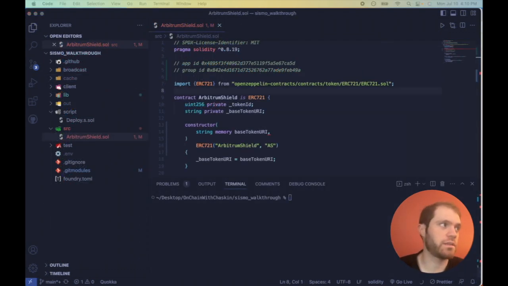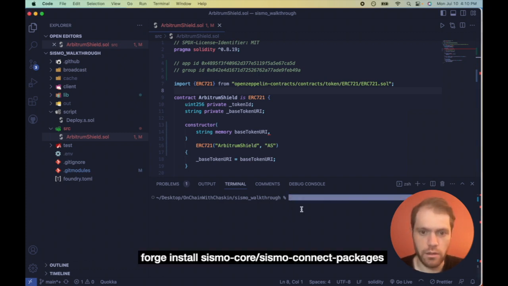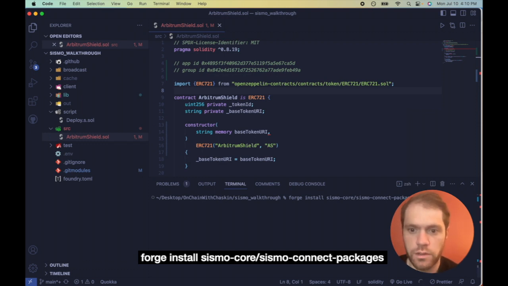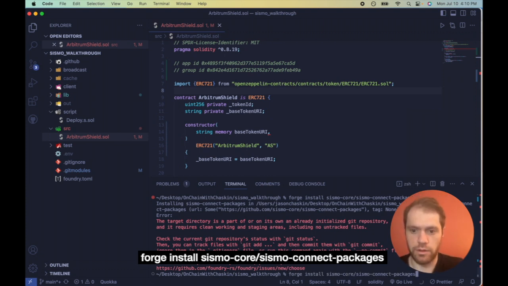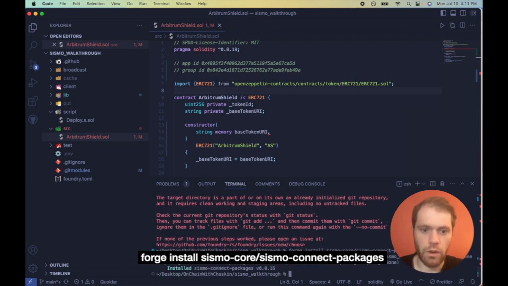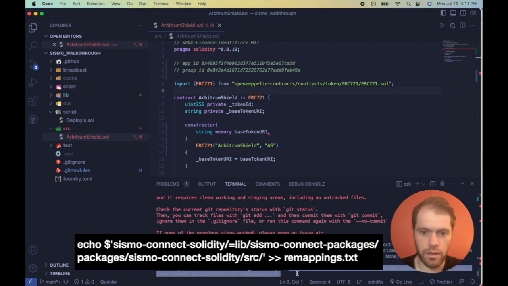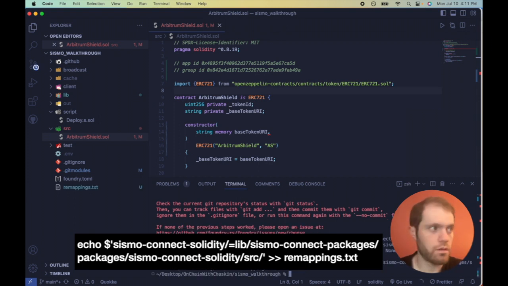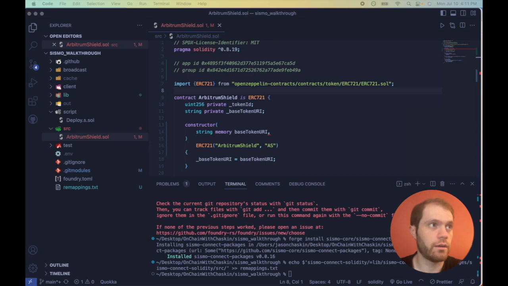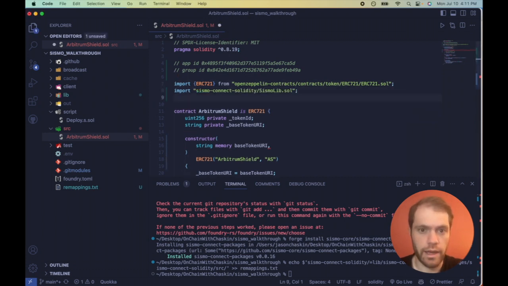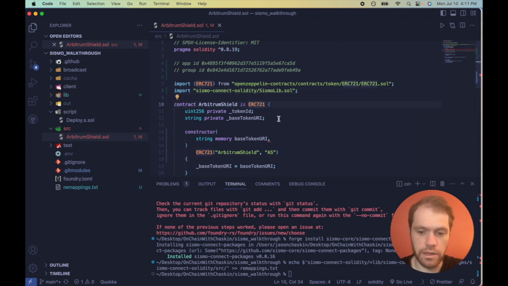The first thing we're going to do is take a look at the Sismo documentation in order to download their packages. So that's forge install sismo-core/sismo-connect-packages. And it wants me to do no commit, so I'm going to do that. Now I already went ahead and downloaded the packages, so it's going to take a little longer for you. Next, I'm going to copy this command from their website in order to create a remapping. So we could easily just copy this over. And there we go. We just imported their Solidity files.